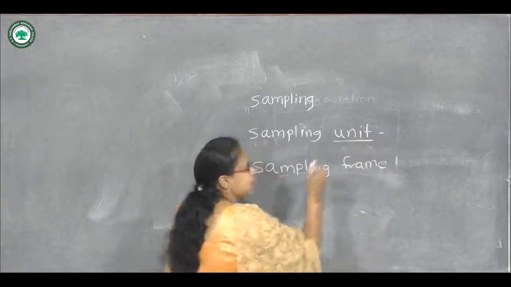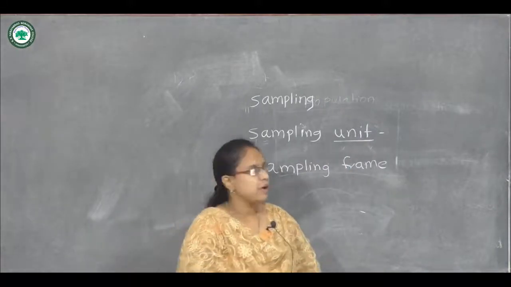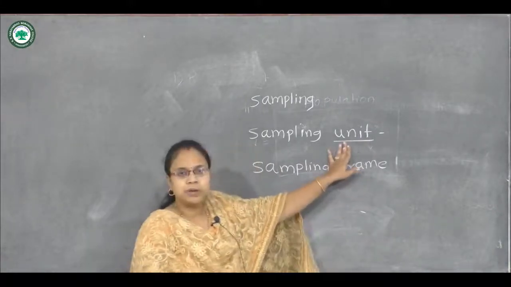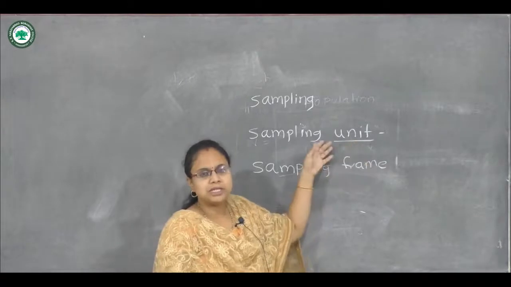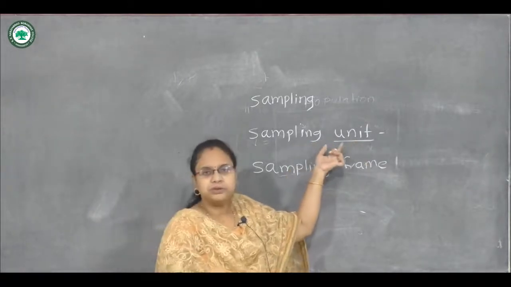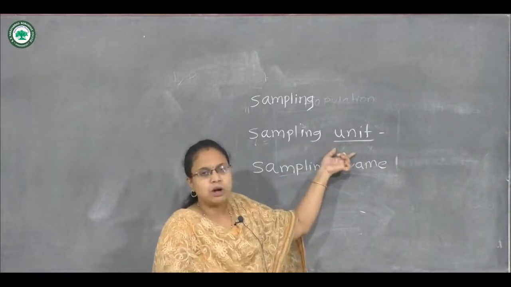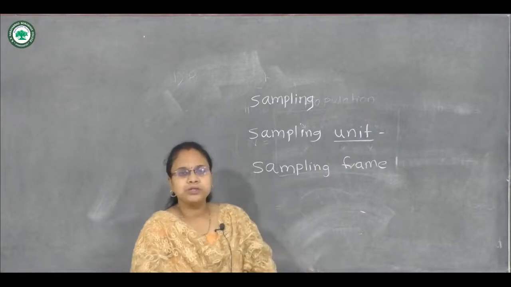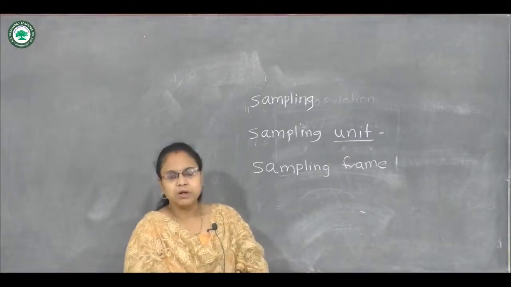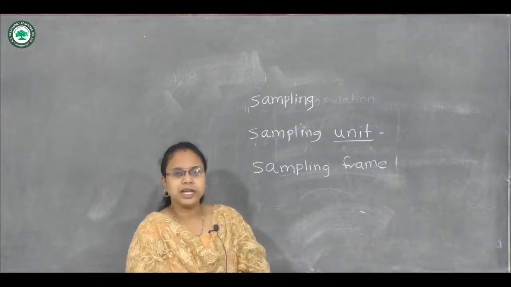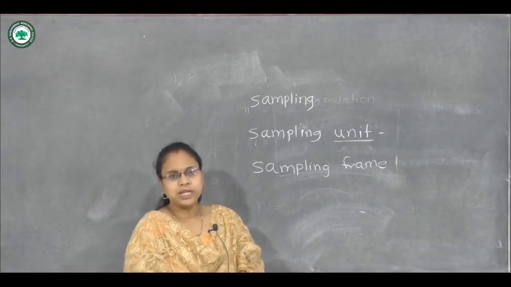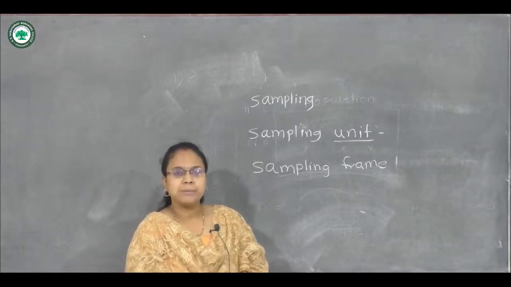Here I will take one example. While studying the life of a bulb, each bulb is our sampling unit which is to be sampled. Or if we are going to study the income of a village, then we will take the families as the sampling unit.